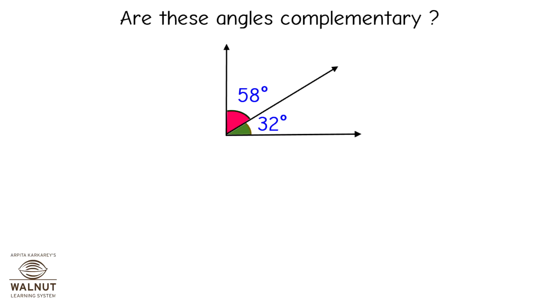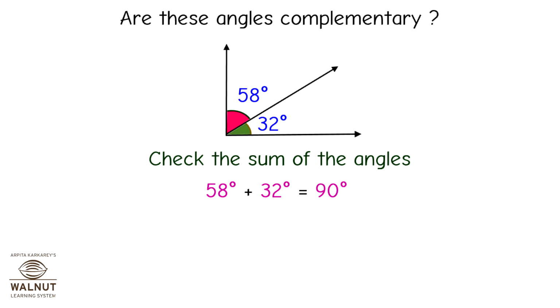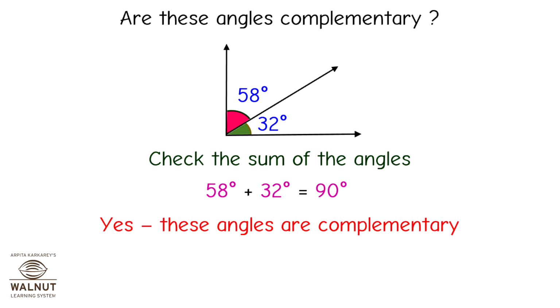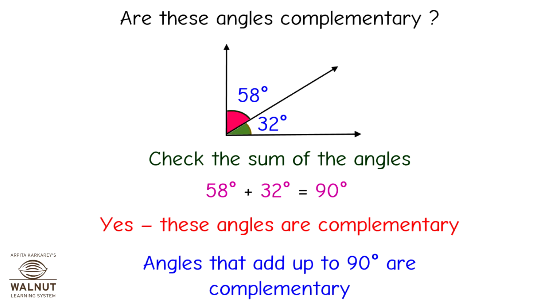Are these angles complementary? Check the sum of the angles. 58 degrees plus 32 degrees is equal to 90 degrees. Yes, these angles are complementary. Angles that add up to 90 degrees are complementary.